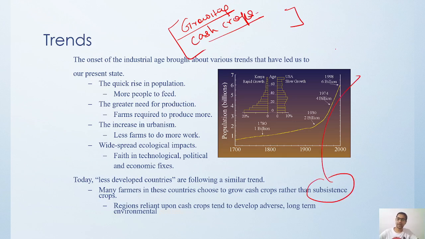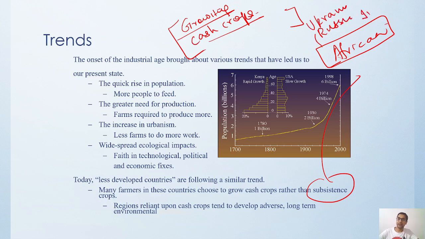If you go to the African nations, most of them are not able to produce enough crops to feed themselves first. So they have to depend on countries like Ukraine, Russia, India and the USA for their food grain requirement. This is the scenario happening throughout the world. It is a very alarming situation, and you all also know that the population has already crossed 7 billion.